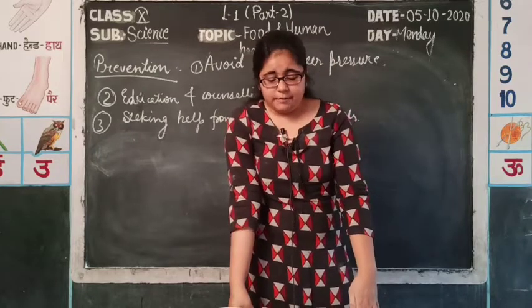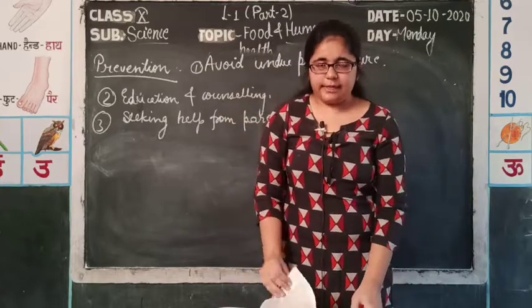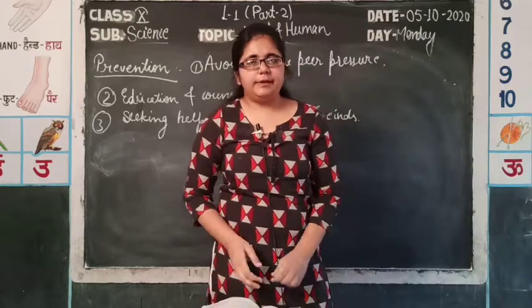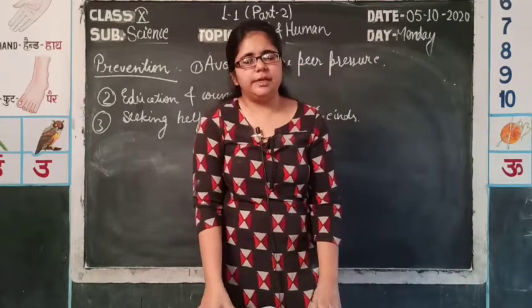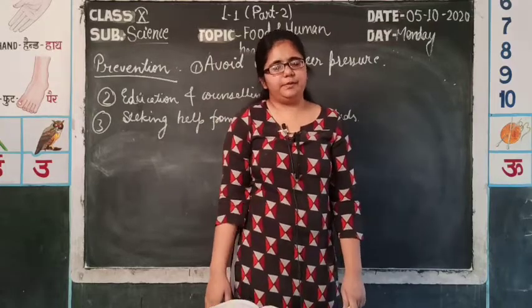So in this chapter till now we have discussed the intoxicants like gutka, tobacco, alcohol and now finally the drugs. And we have also discussed blood pressure and its disorders, that is low and high blood pressure, their effects and their treatment. Thank you.